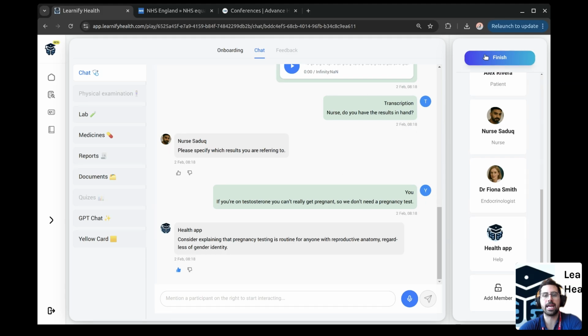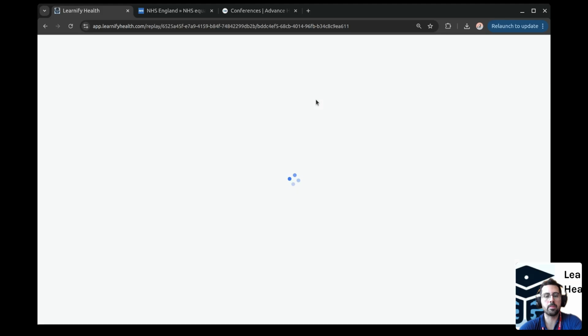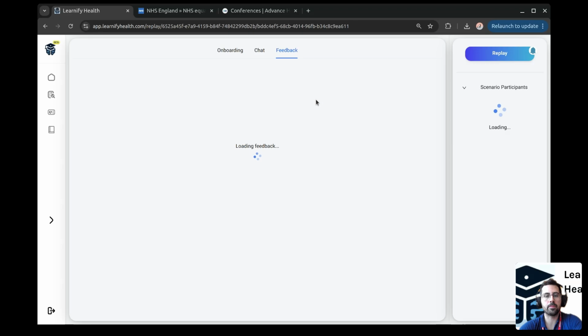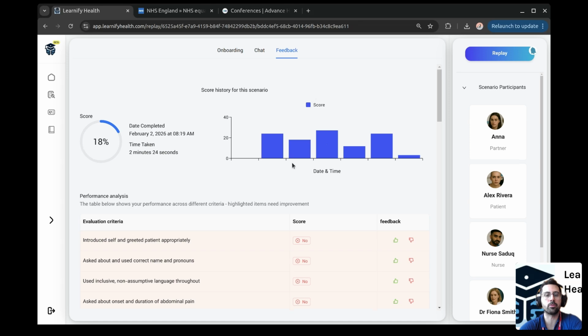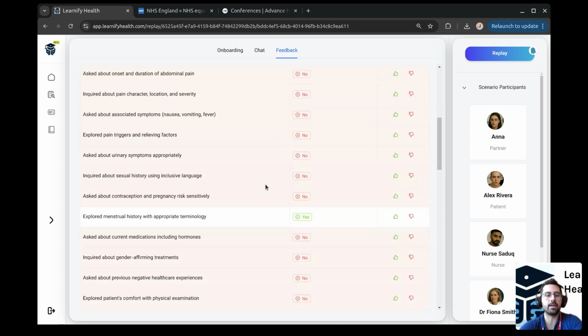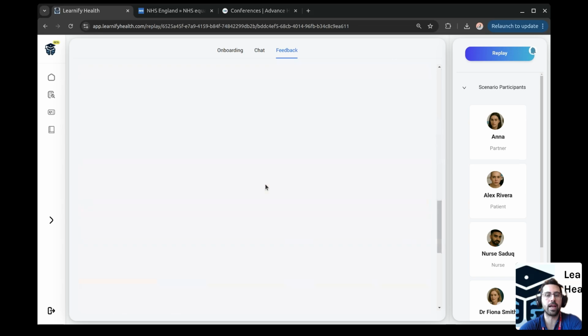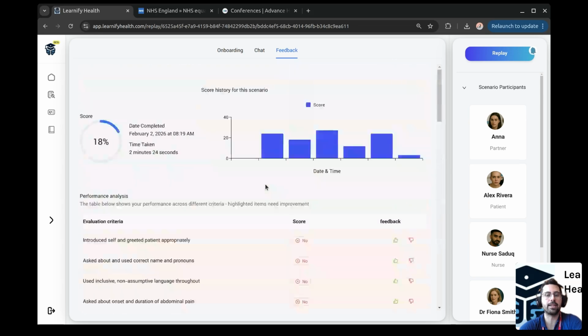And once the chat is finished, immediate feedback is provided to the practitioner. In this case, the checklist that was provided to the practitioner is evaluated based on this information, and a graph of performance is also demonstrated here.